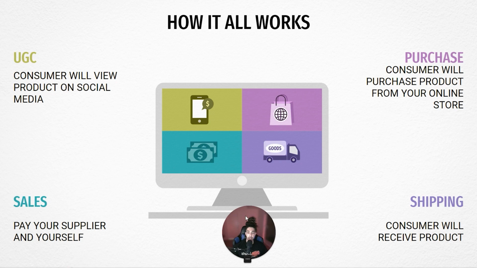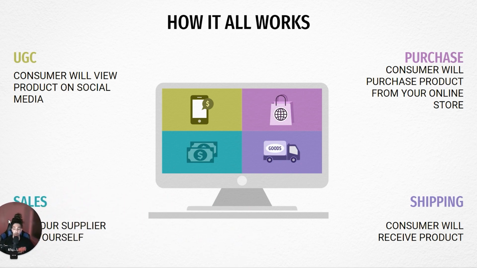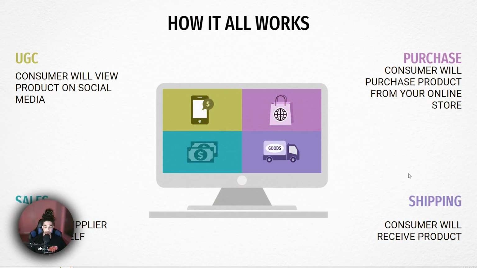Those sales, let's say, come in at $30. We're sourcing this for, let's say, $8. You keep that $22 profit to pay yourself and essentially send the other $8 difference to the supplier to have that product shipped, where your customer will then receive this. Super simple process. Don't need to overcomplicate it, and you don't have to order any inventory either.